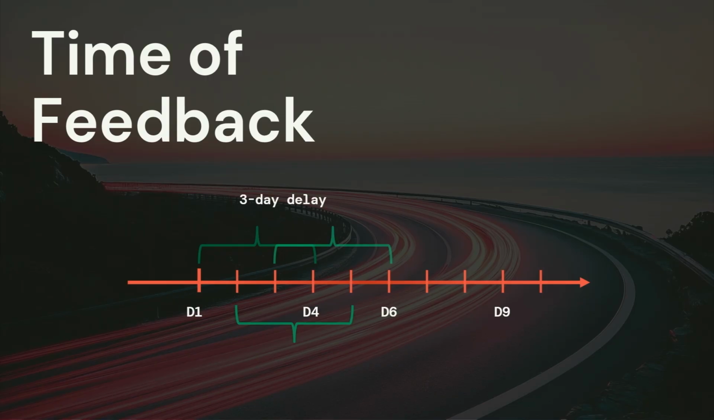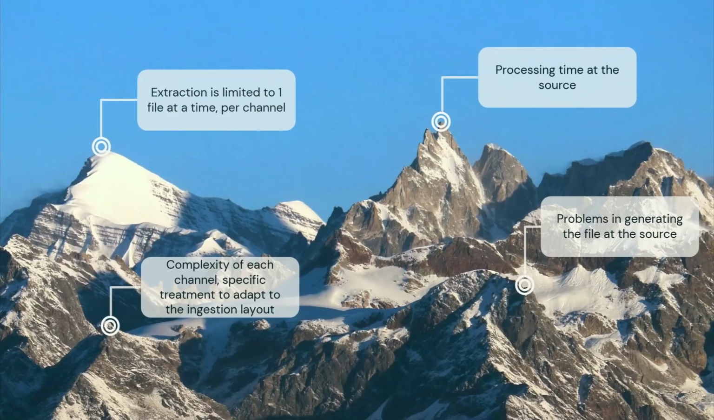But the campaign is going on. We have the second day. Okay, we would like this information here. You will receive this information in D5, and so on. Okay? And what other issues are we faced with here?